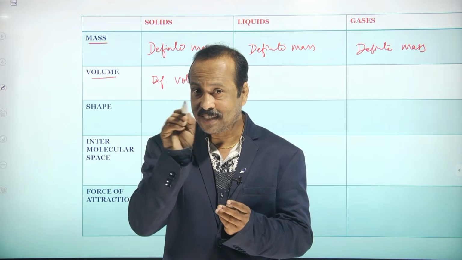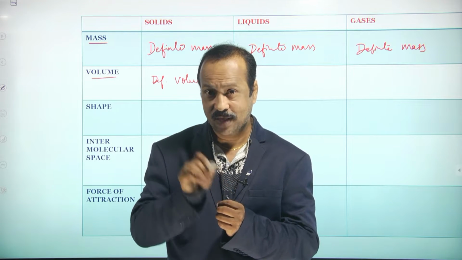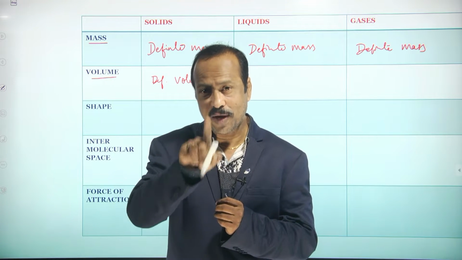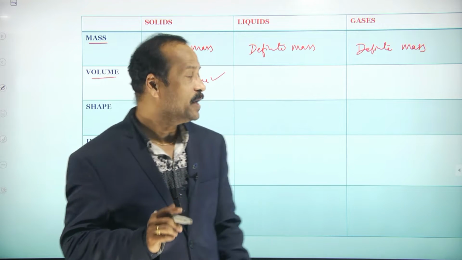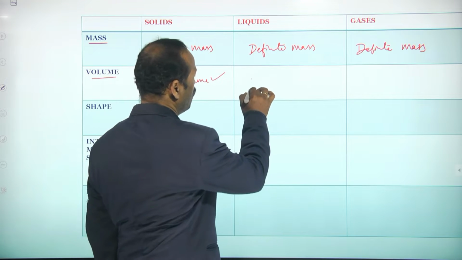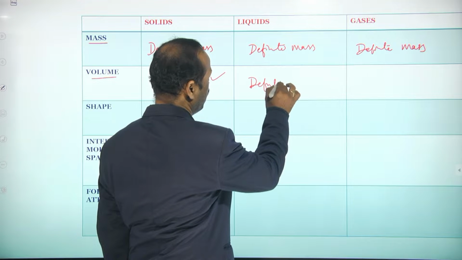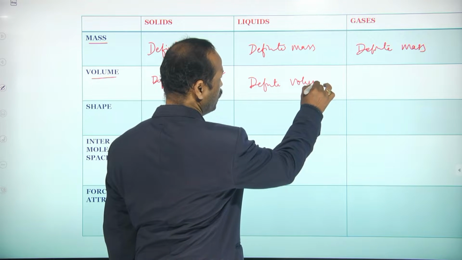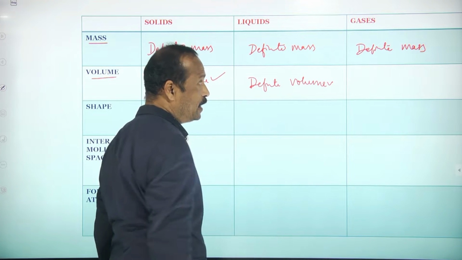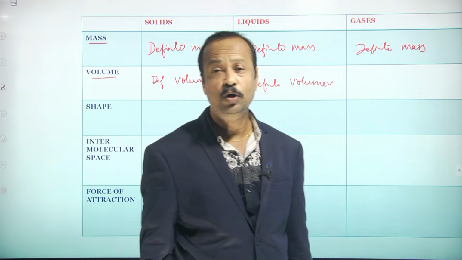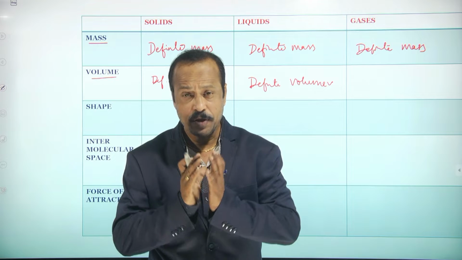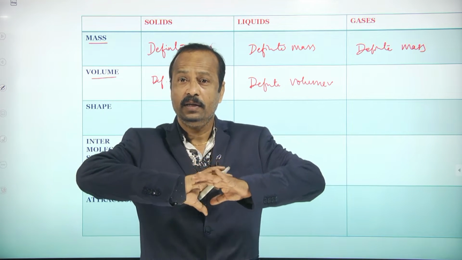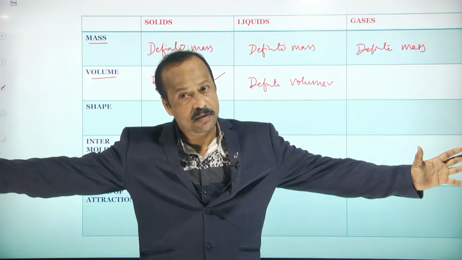That liter represents the volume. So 1 liter, 2 liters, 3 liters represent the volume. It means liquids also have a definite volume. Now, what about the gases? No, students. Gases do not have a particular volume because gases occupy the entire space available to them, right?